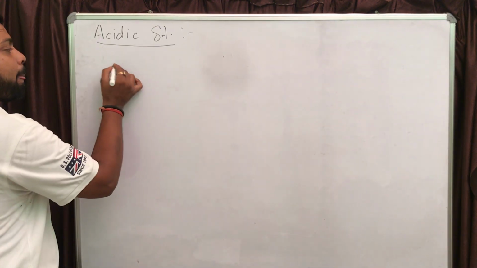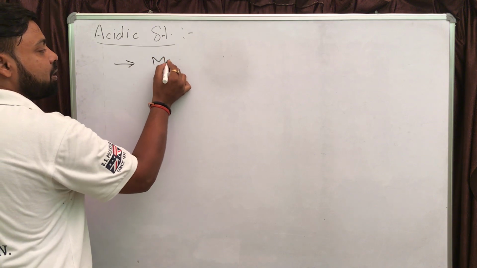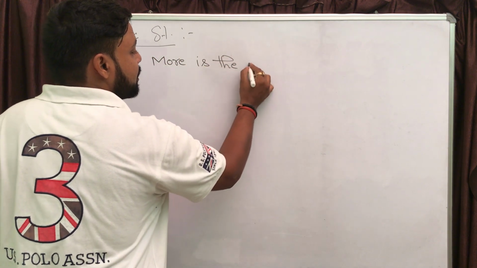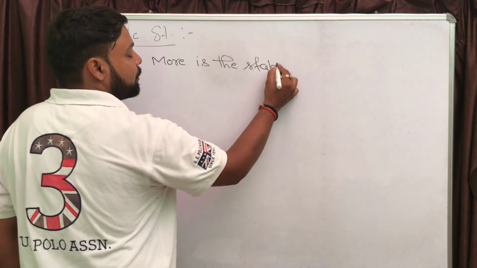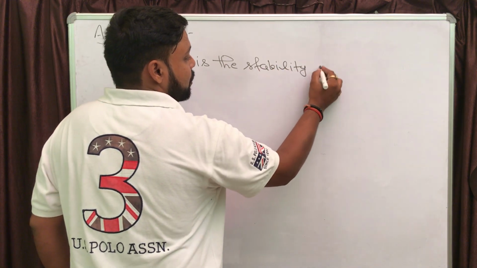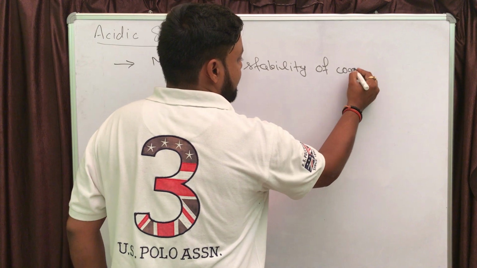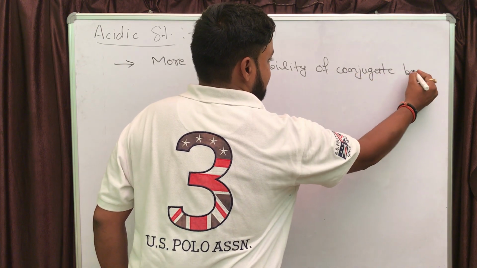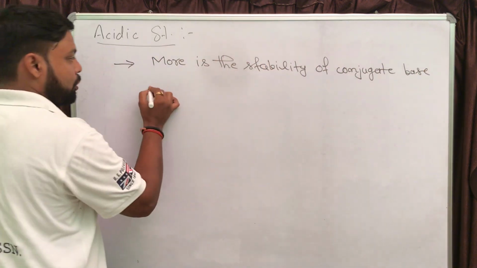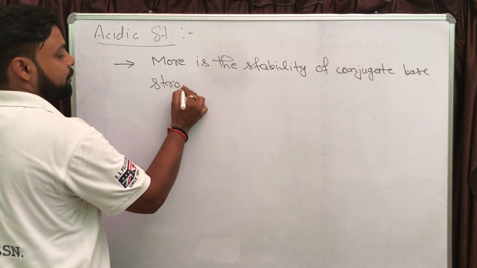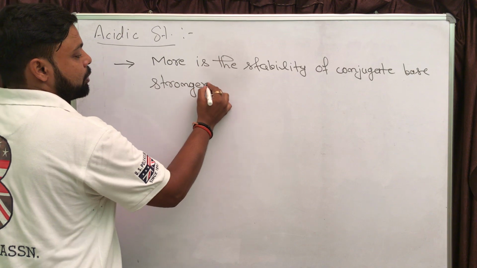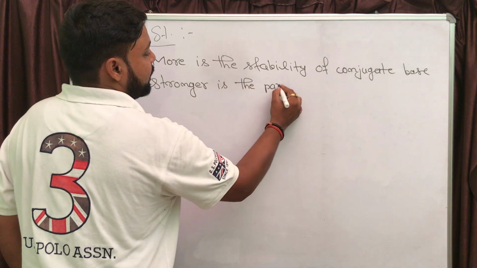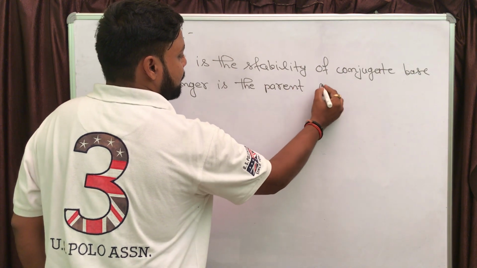Conclusion is, more is the stability of conjugate base, stronger is the parent acid, right?